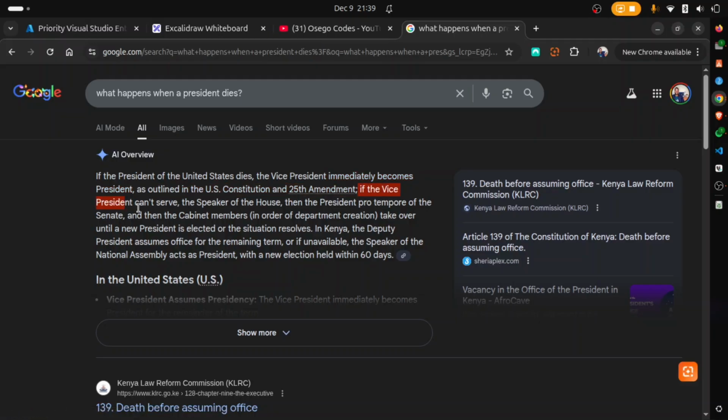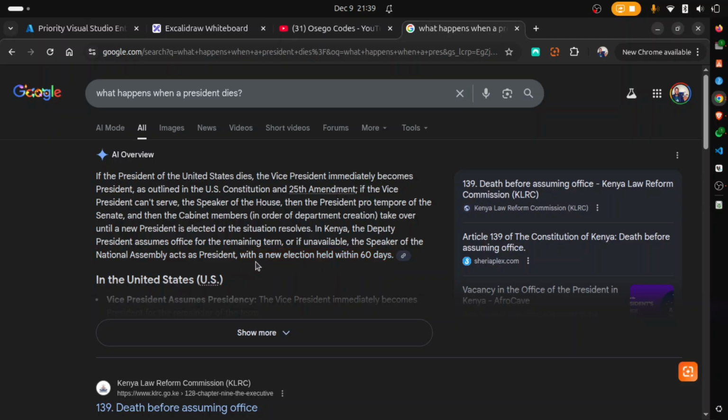If the vice president can't serve, the Speaker of the House, then the President pro tempore of the Senate and the cabinet members, in order of department creation, take over until a new president is elected or the situation resolves. Now, in Kenya, the deputy president assumes office for the remaining term, or if unavailable, the Speaker of National Assembly acts as the president, with a new election held within 60 days.